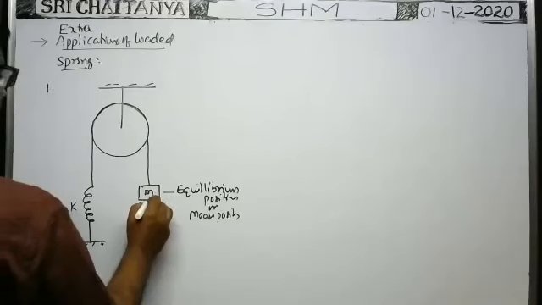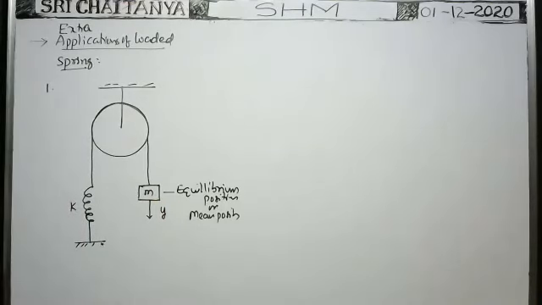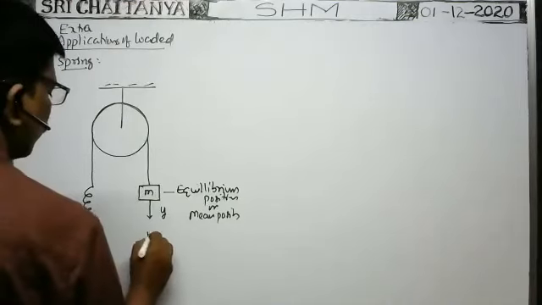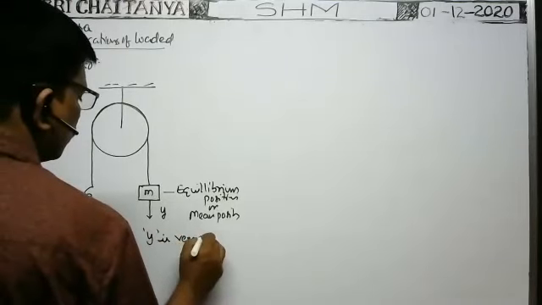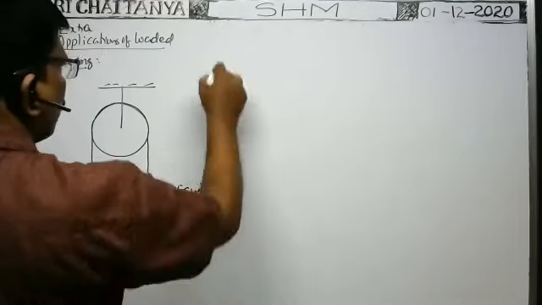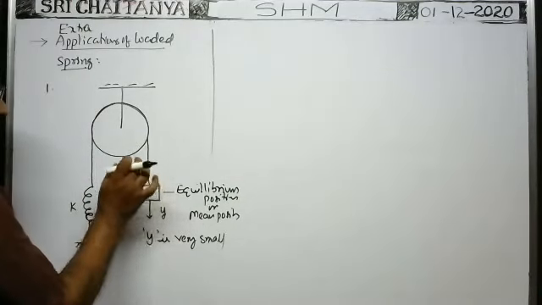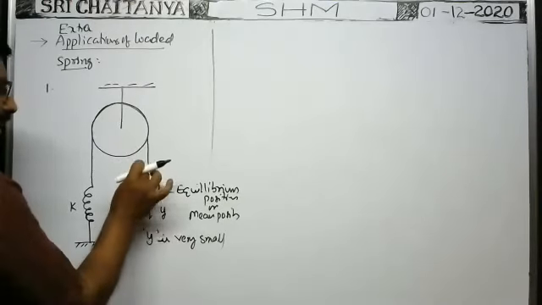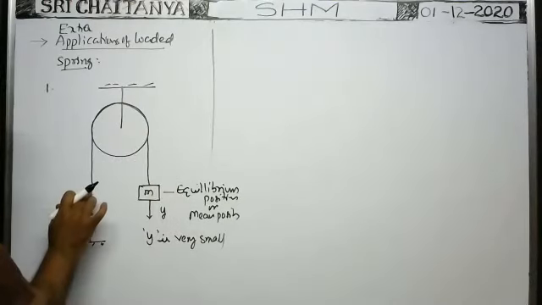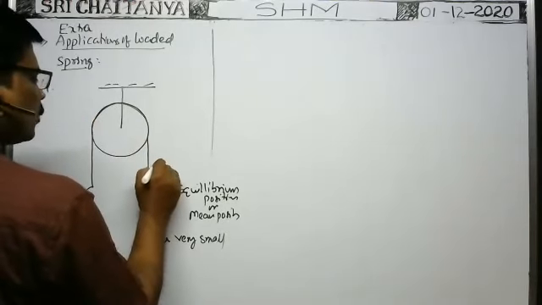Now from this position, the block is displaced a little bit downwards through a distance y, and you release it. Suppose this y is very small. Whenever the block is here, the net force on the block is zero, but whenever the block is displaced to a distance y, an additional force is developed in the spring. An additional force acts on the block in the upward direction as the restoring force.